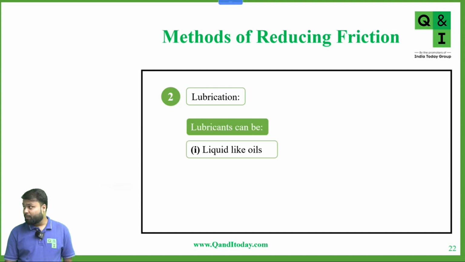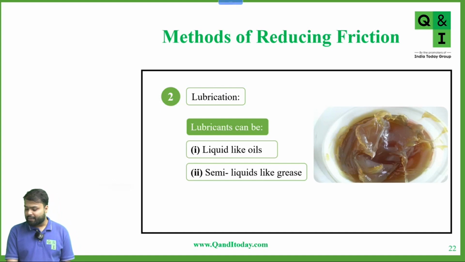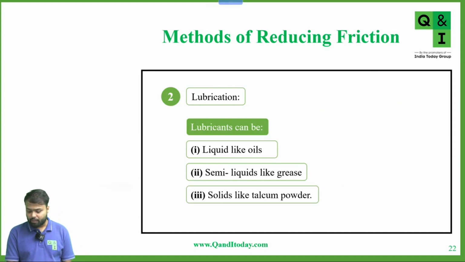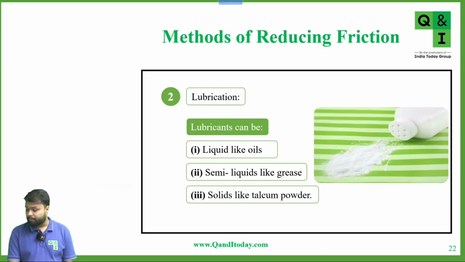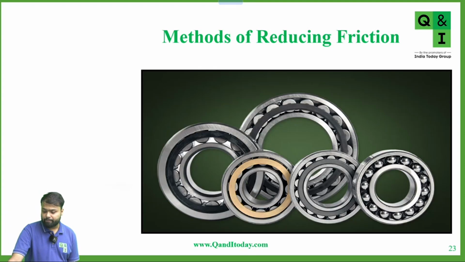Okay, so lubricants can be liquid like oils, semi-liquid like grease, and third, solids like talcum powder. These are some lubricants which we use in reducing the friction between the surfaces.